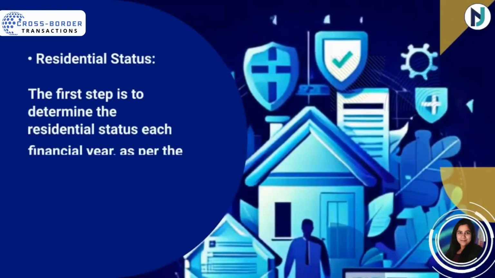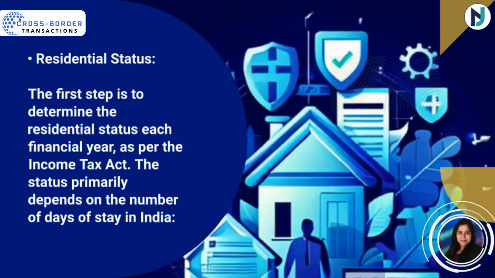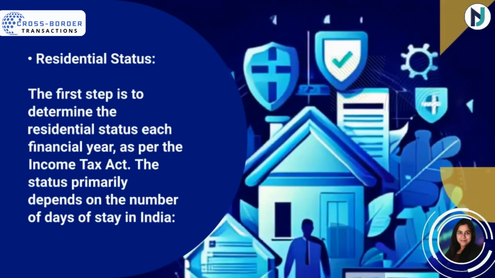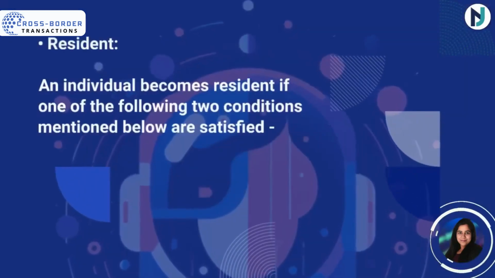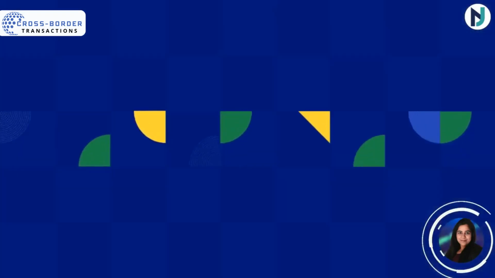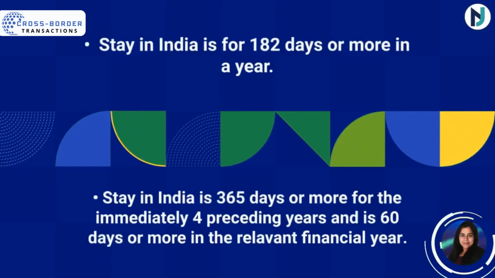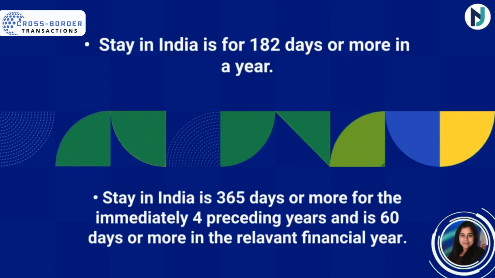Residential status. The first step is to determine the residential status each financial year as per the Income Tax Act. The status primarily depends on the number of days of stay in India. Resident: an individual becomes resident if one of the following two conditions is satisfied. Stay in India is 182 days or more in a year, or stay in India is 365 days or more in the immediately preceding four years and is 60 days or more in the relevant financial year.